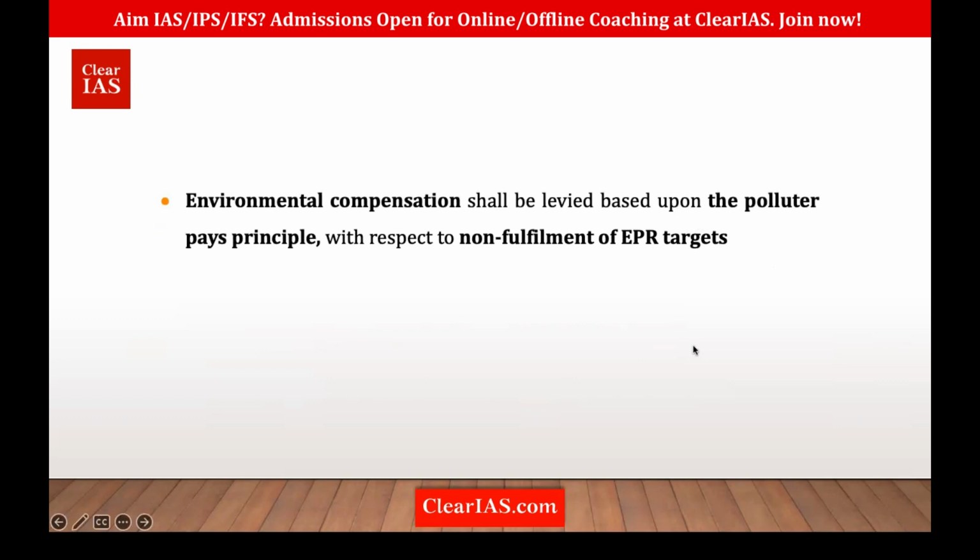if any company is not achieving the target, they have to mandatorily recycle the plastic and ensure extended producer responsibility. And if any company is not achieving the target, they have to provide environmental compensation. Okay, so on the basis of the polluter pays principle, that is, if I am polluting, I am responsible for it and I must pay for it. So on that principle, they will be fined for not achieving the extended producer responsibility targets.